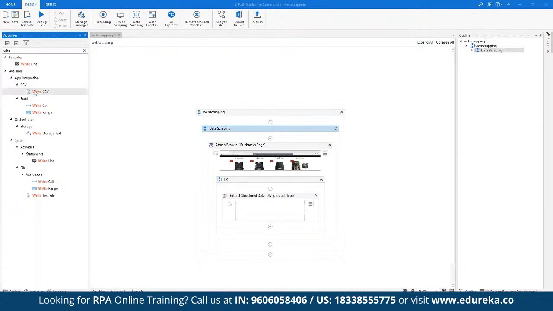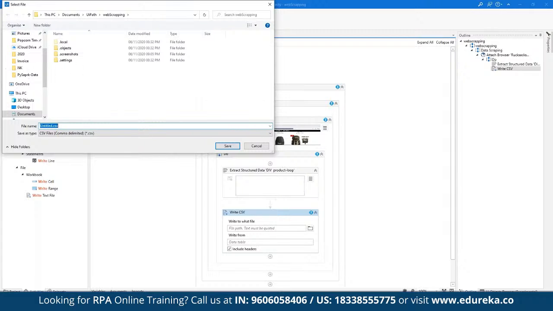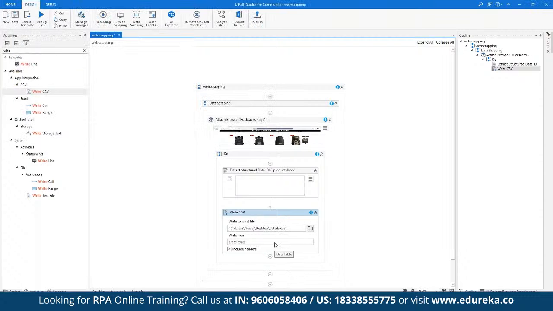So now we are going to simply import write CSV, and then here we are going to simply include this as a part of the write CSV module. Now, basically here we are going to first of all define what file to write. That means we should have the file already created. So on desktop, we have saved the file. So we have details of CSV. So we can save it up. And here we have defined where the file should be written.